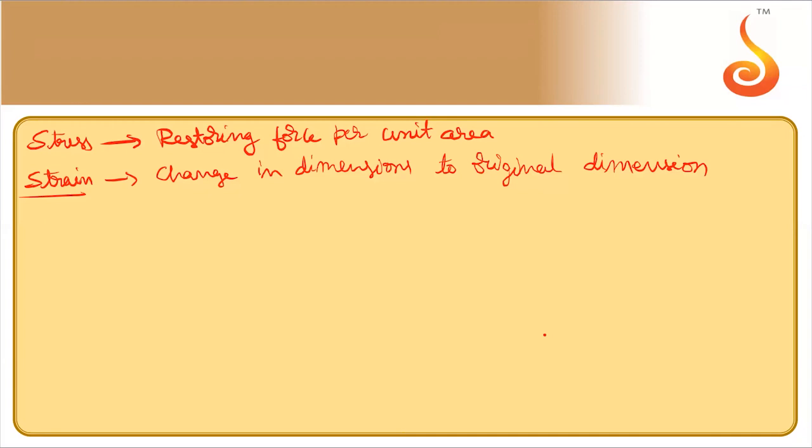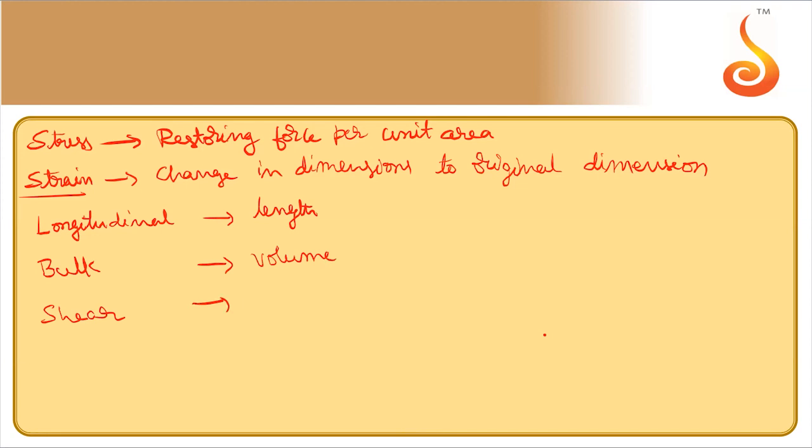Depending on which dimension changes, stress and strain can be of three kinds: longitudinal stress and longitudinal strain, where the stress tends to increase or decrease length. Then we have bulk and shear stress and strain. Bulk means it has a tendency to change volume. Shear means it will tend to change shape.